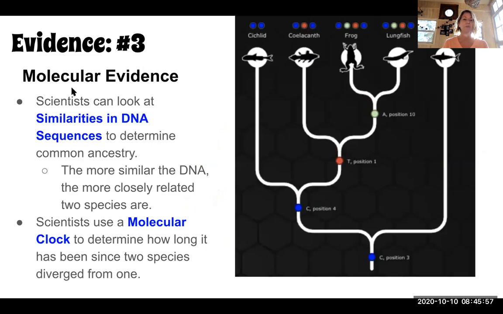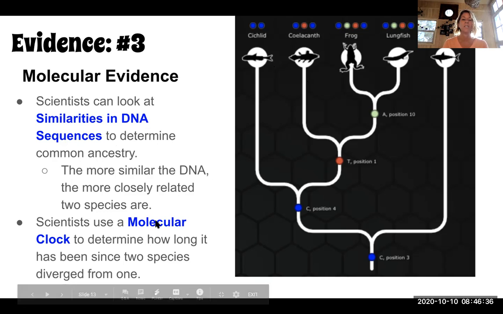Okay, evidence number 3, molecular evidence. So scientists can look at similarities in DNA sequences to allow them to determine which animals are more closely related to each other than others. And this is really helpful because sometimes we have placed organisms next to each other on these trees that show common ancestry. And later, when we look at their DNA sequences, we are surprised to find that they actually are not. Or sometimes the reverse is true. 2 organisms that can look really, really differently, when we look at their DNA sequences, we just find out that they actually are very similar to each other.